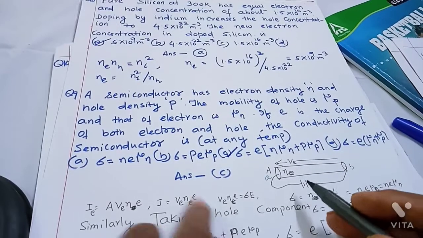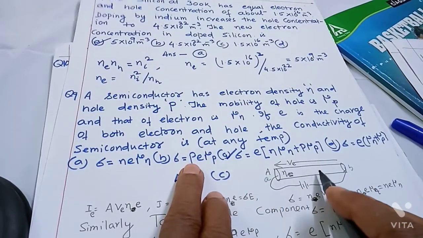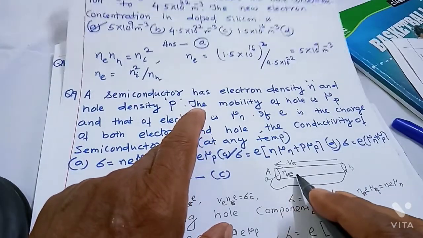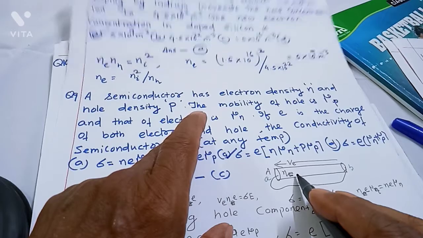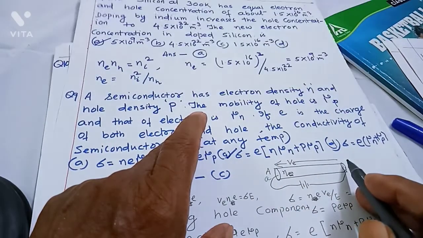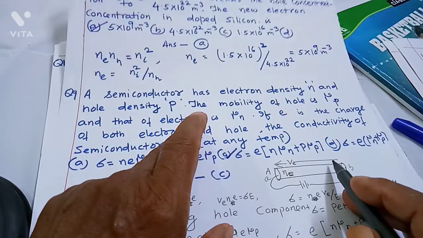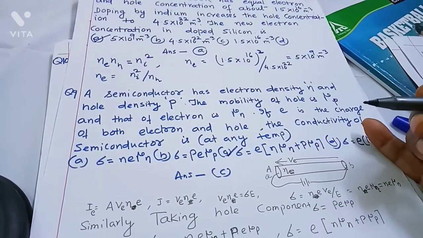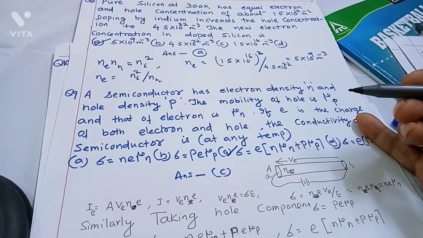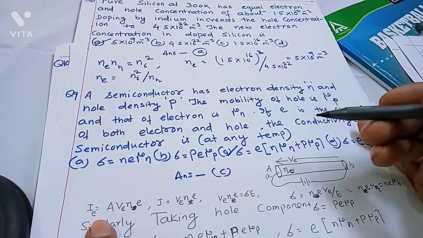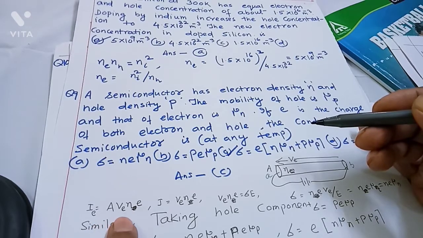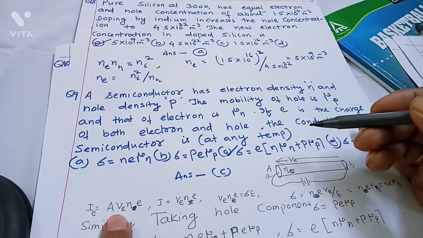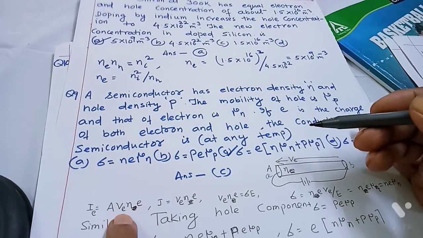Consider a specimen of crystal with cross-section area A, and let the electron density inside the material be Ne, with the length of the material chosen to be Ve, where Ve is the drift velocity of the electrons. If you connect the specimen to a source of EMF, then current flows, and the current I equals A Ve Ne e, because area times velocity is the volume per unit time.